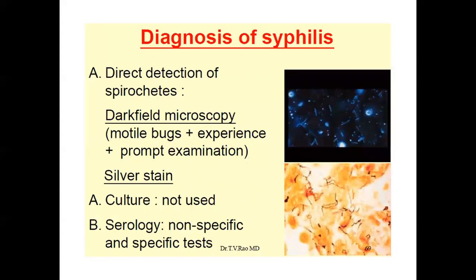The next, diagnosis of syphilis, direct detection of spirochetes: dark field microscopy, motile bugs, plus experience plus prompt examination. Then silver stain, particularly used to find the flagella. Culture is not used. Then serology, non-specific and specific tests, will be done.